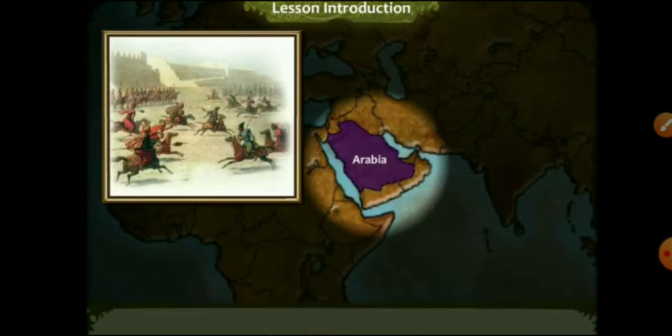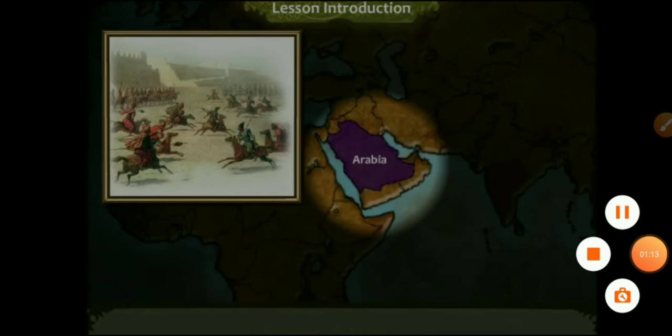Okay, let's move on to page number 23. The topic is Turks. The period from c 1000 to 1200 saw changes in Central and West Asia and in India. So, what were the changes in Central and West Asia and India? In India, northern India specifically, the rulers were fighting with each other. There were many kingdoms and all of them were fighting with each other. So there was no unity in India.